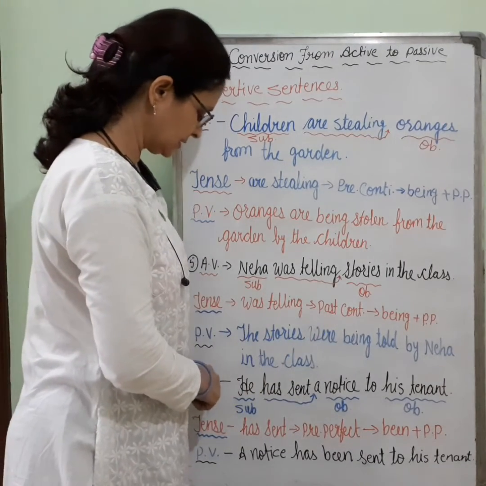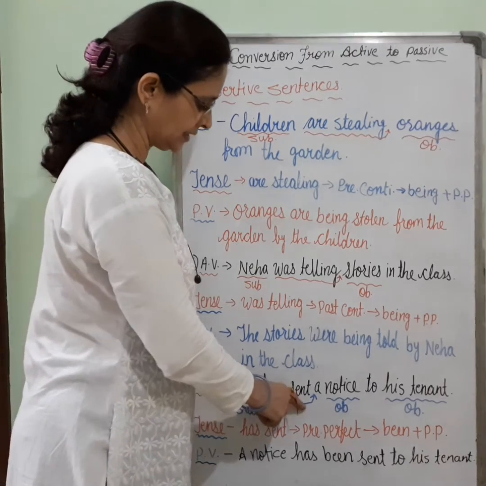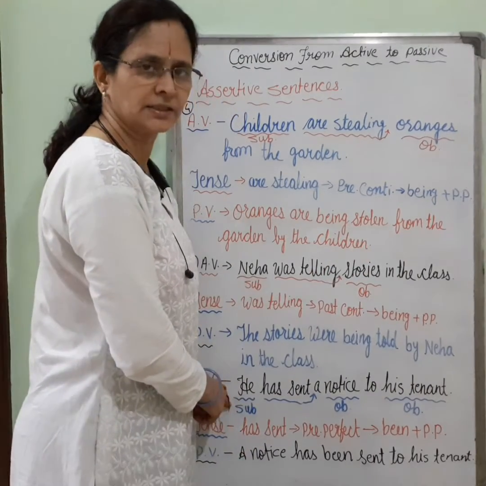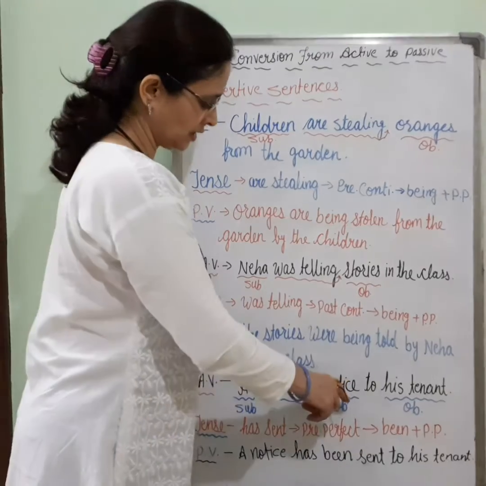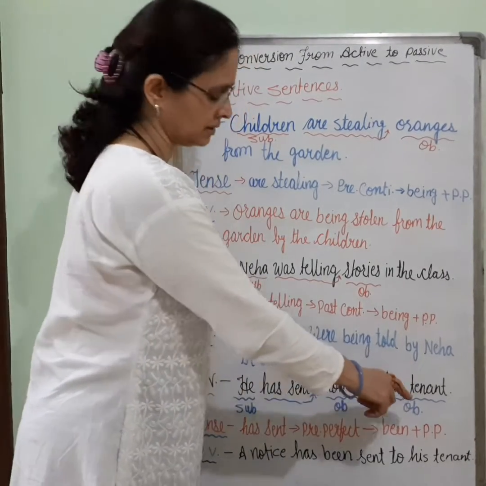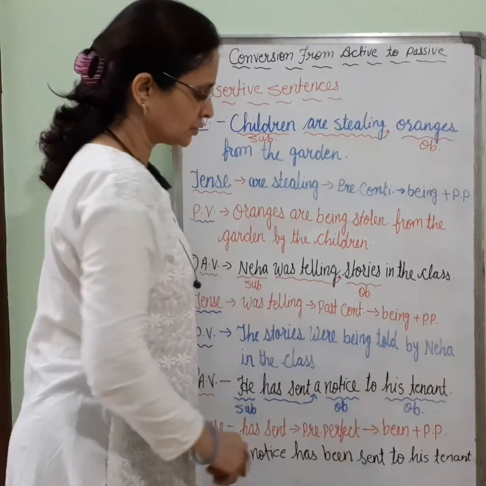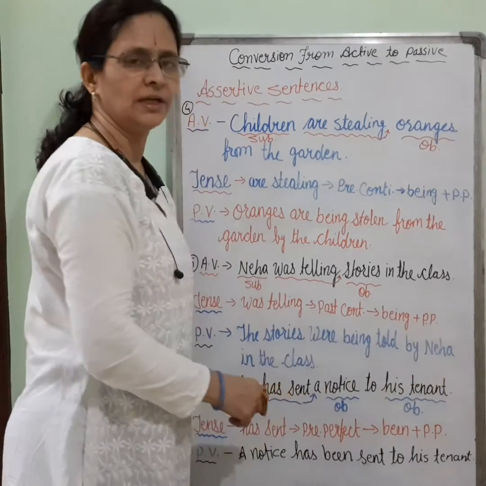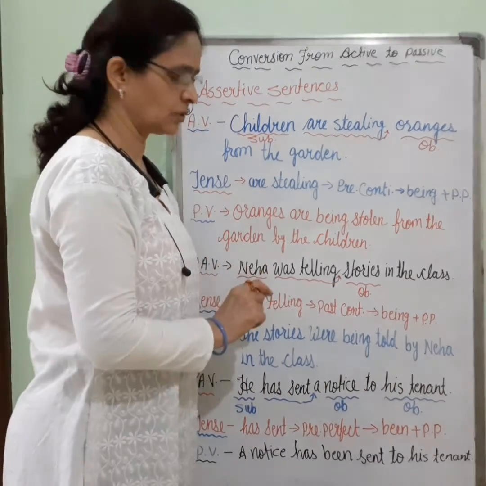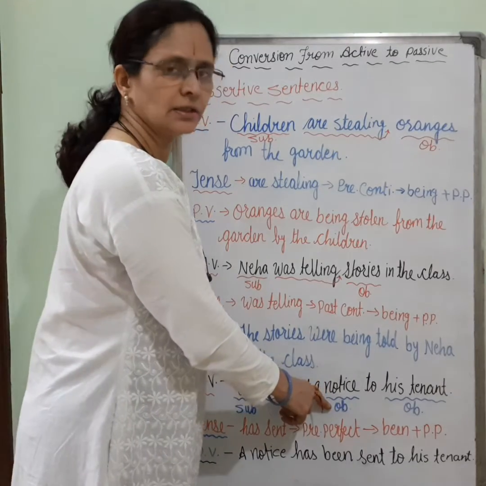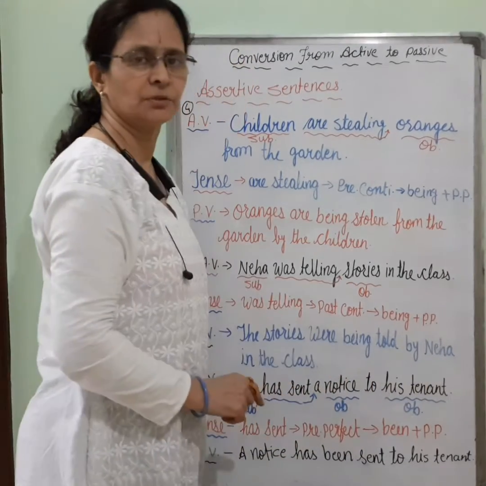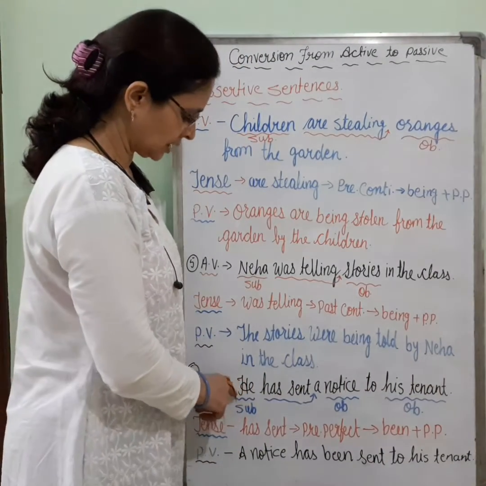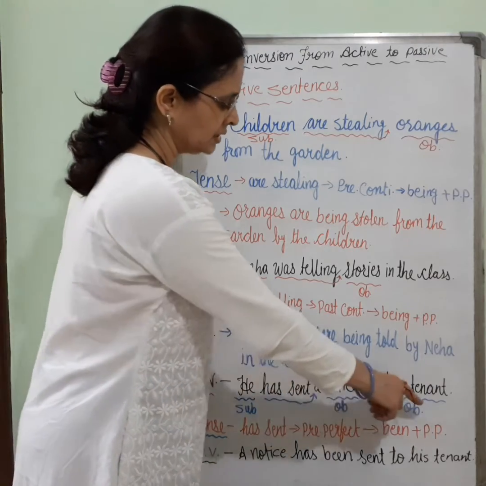The next example is of active voice. He has sent a notice to his tenant. Here, the subject is he, but there are two objects. First is notice, and another is his tenant. So, notice is the direct object, and tenant is the indirect object. Whenever you get the answer by asking the question what, it will be the direct object, and if you ask the question to whom, it is the indirect object. So subject he, object notice, object tenant.